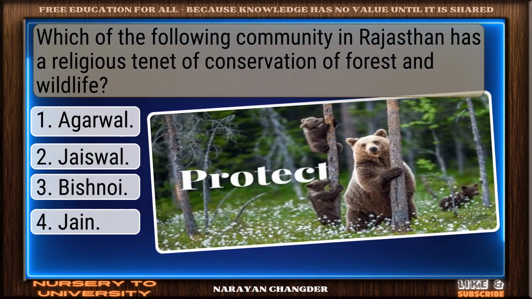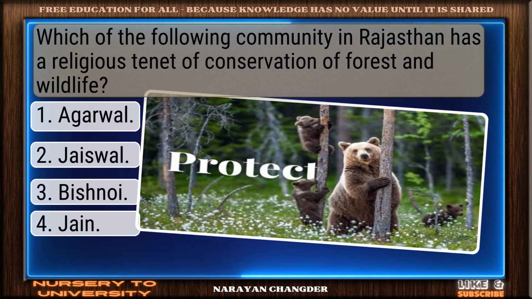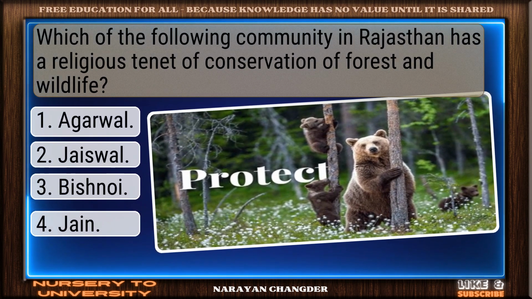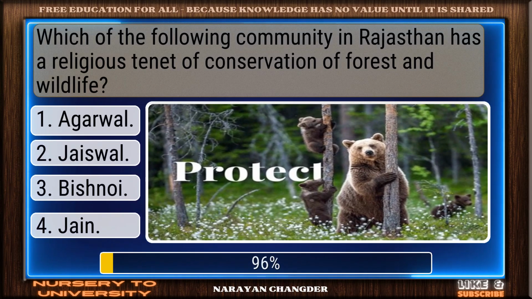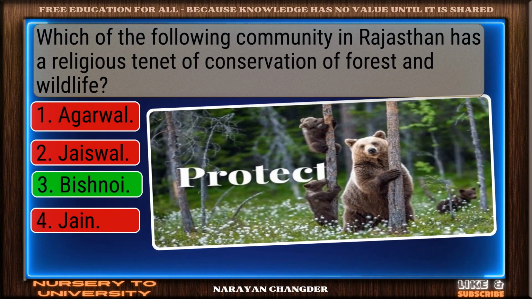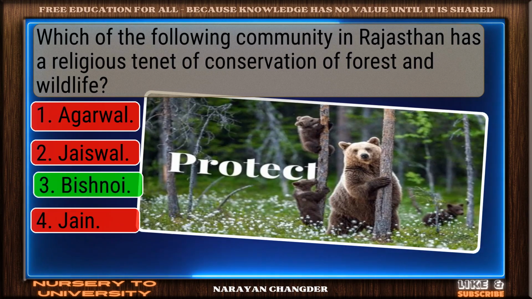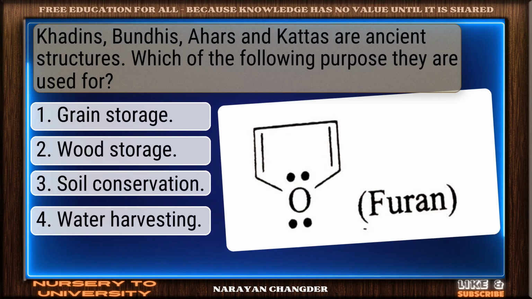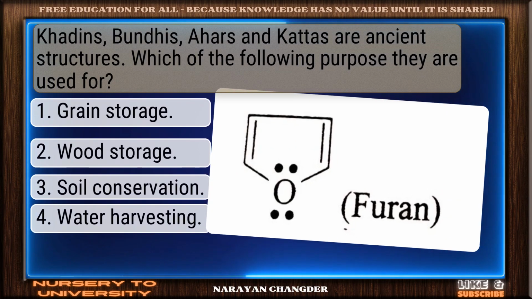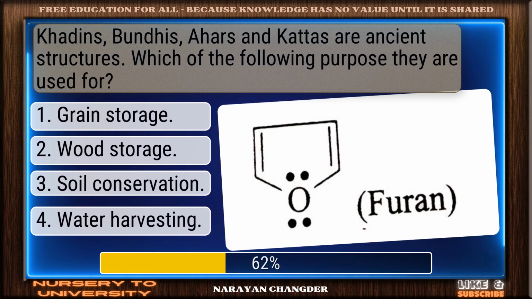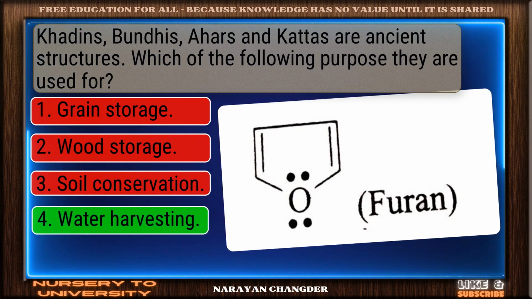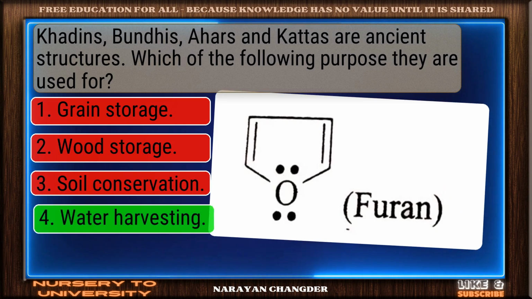Which of the following communities in Rajasthan has a religious tenet of conservation of forest and wildlife? Correct response. Bishnoi is accurate. Kadins, Bandhs, Sahars and Katas are ancient structures. Which of the following purposes are they used for? Correct. Water harvesting is spot on.